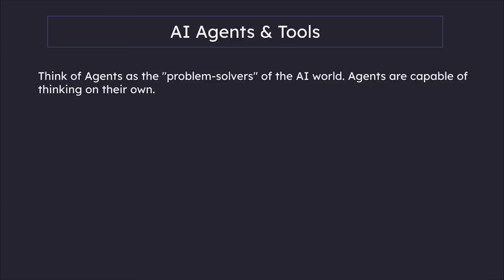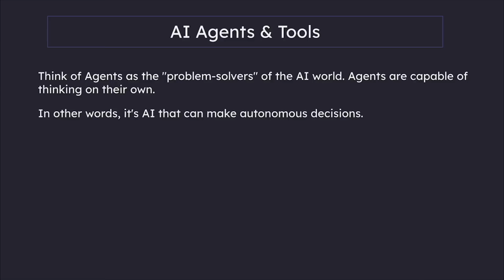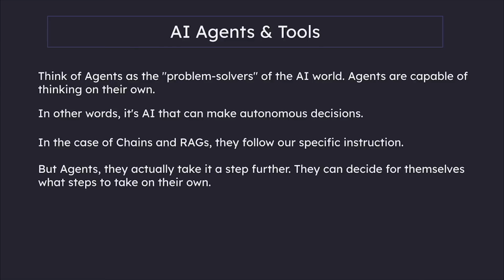You can think of agents as the problem solvers of the AI world. Agents are capable of thinking on their own. So in other words, it's AI that can make autonomous decisions. We learnt about chains and RAGs, right? They follow our specific instruction, but agents actually take it a step further. They can decide for themselves what steps to take on their own.